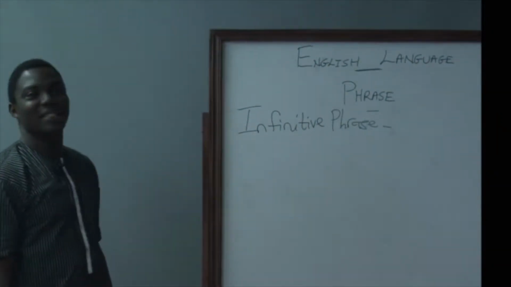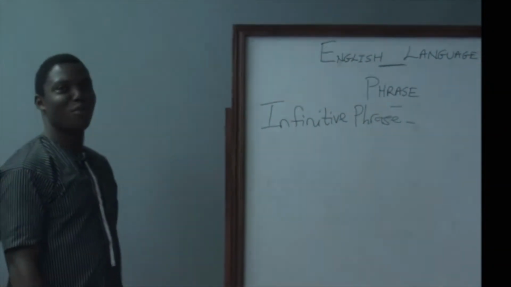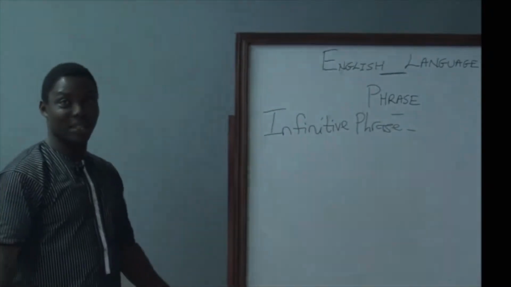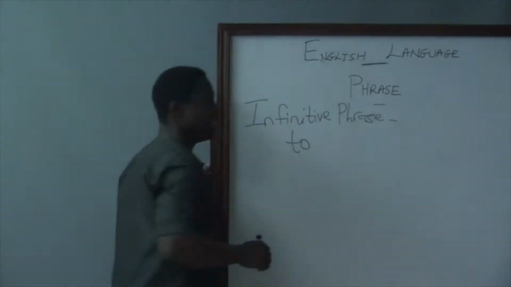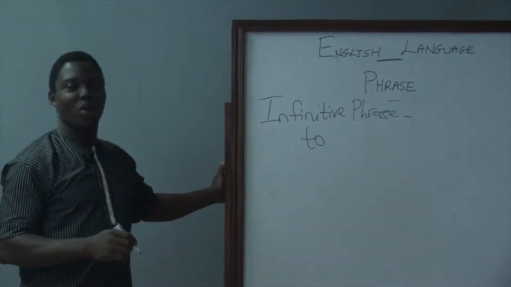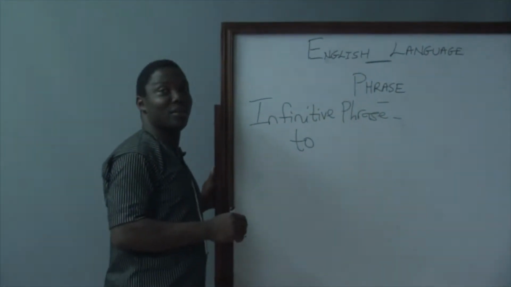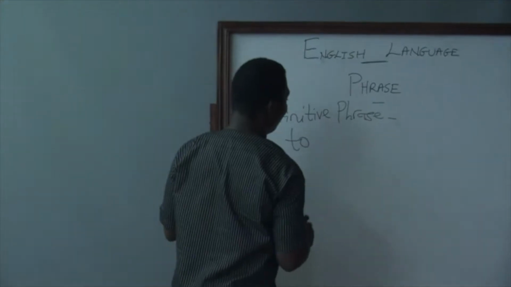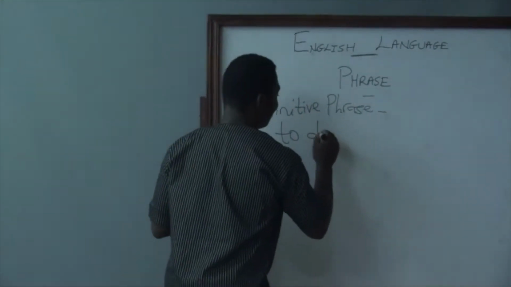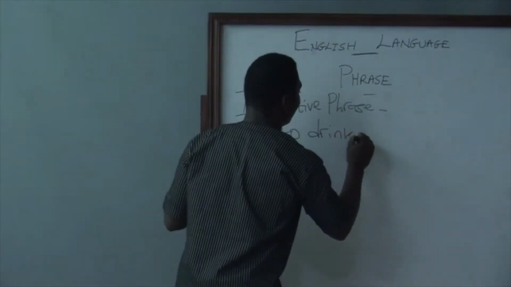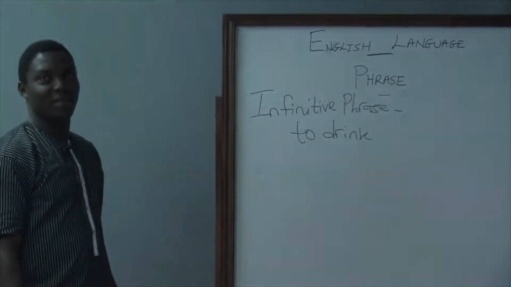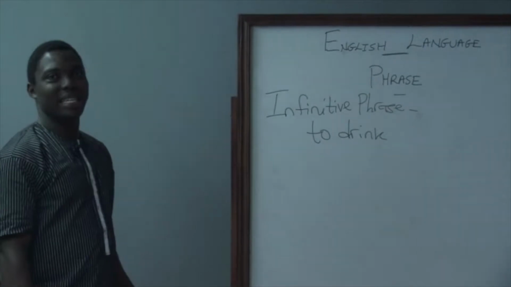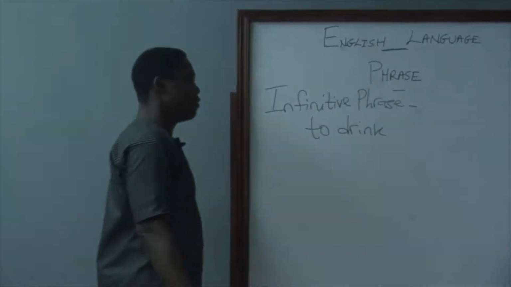When you say something is infinitive, infinite, almost endless, once you have a verb beginning with to, that is an infinitive phrase. For instance, to drink. To drink is an infinitive phrase.